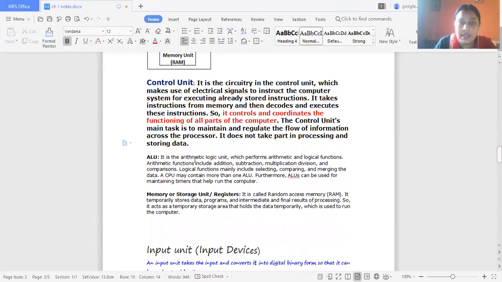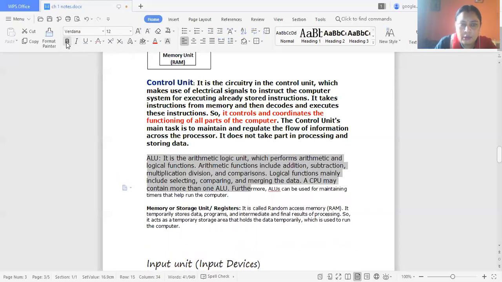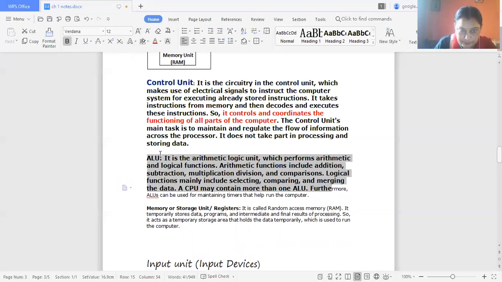Now another component is the arithmetic and logic unit, also known as the ALU. What are the functions of the ALU? As the name suggests, it performs arithmetic and logical functions.